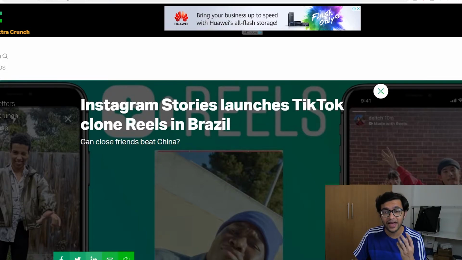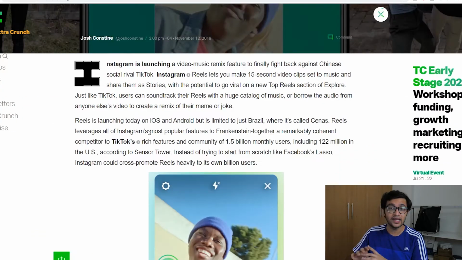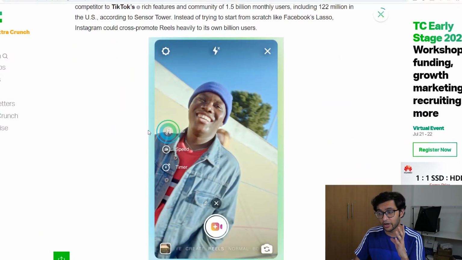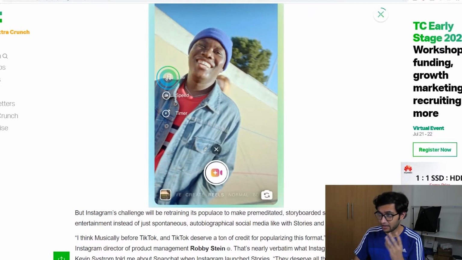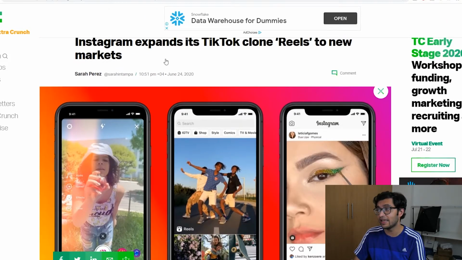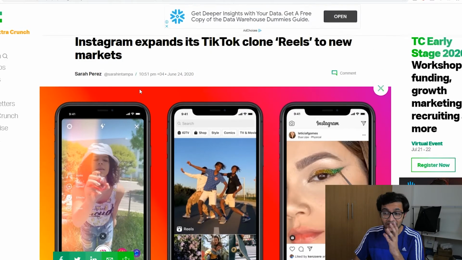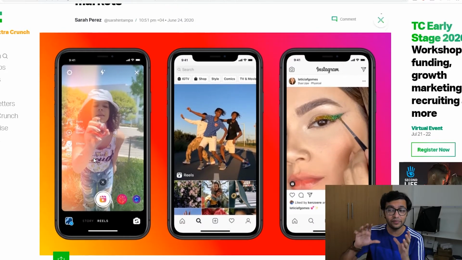Now, I can't really get my hands on this, so that's something that you'll have to bear with me for. But basically, this was a TikTok clone in all effect. I'm gonna scroll through and you guys can get an idea of what sort of things you could do. But basically, everything from the menu to how this thing performed exactly mimics what TikTok does. You have Reels as a way inside Instagram stories for you to share content, and it's pretty much the same thing. There's another article of it expanding now, so as you can see, it expands to newer markets, and once again, it is fairly similar to what TikTok looks like. If you've been familiar with TikTok or have used it, I certainly have.